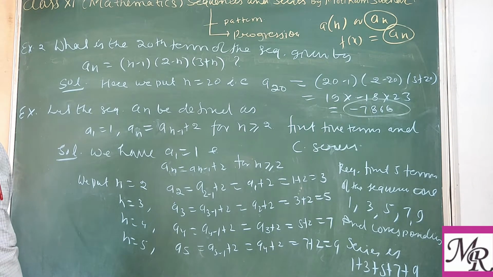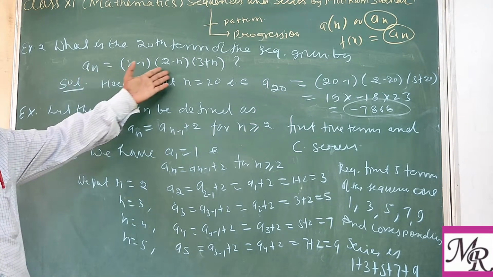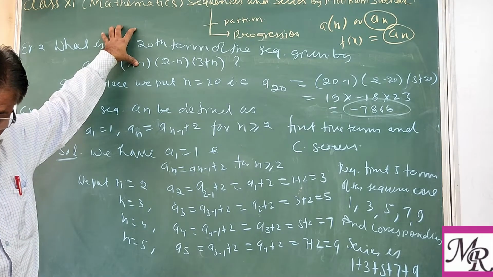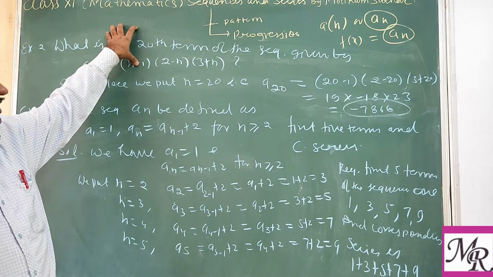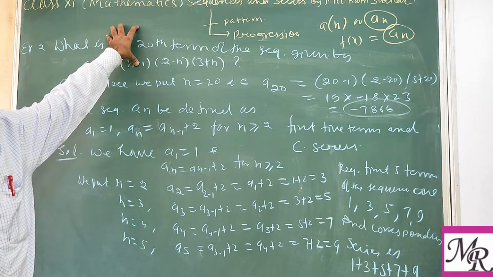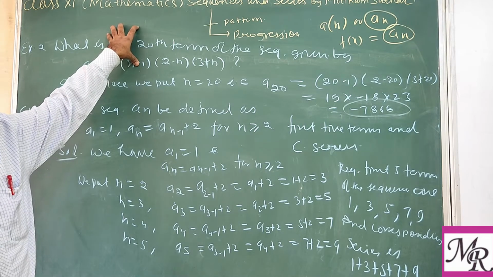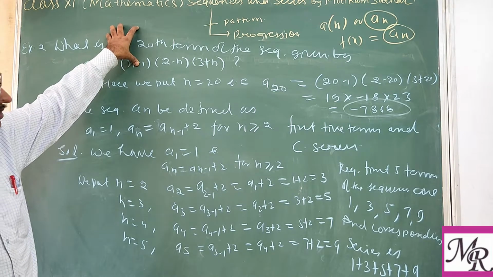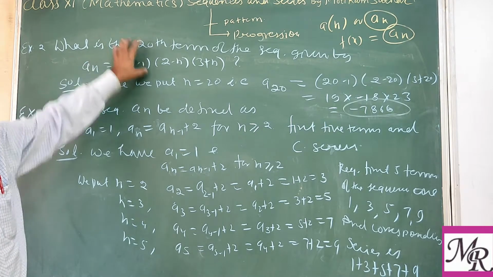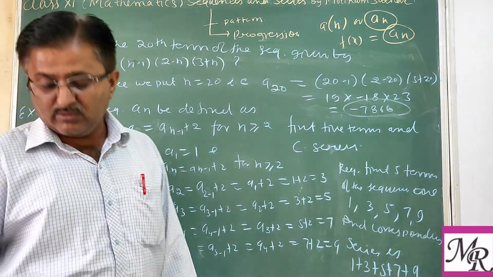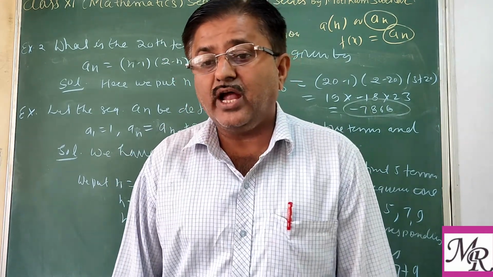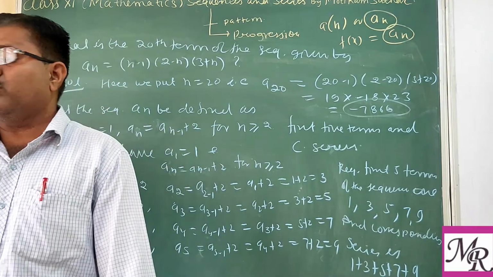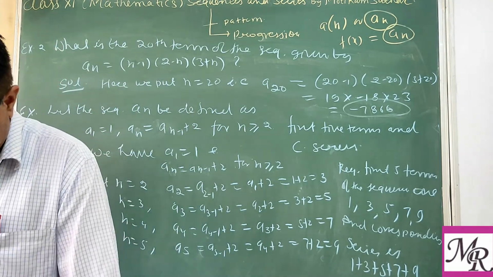So after this we have a very important exercise, that is very easy. Similar to this one, we are given the formula, and with the help of the formula we can put the values of n. In Exercise 9.1, n equal to 1 gives the first term, n equal to 2 the second, n equal to 3 the third, and so on. Similarly we can find the other series also. But after that we have the important topic, that is the arithmetic progression. So before that we have to see the basic concept of arithmetic progression.